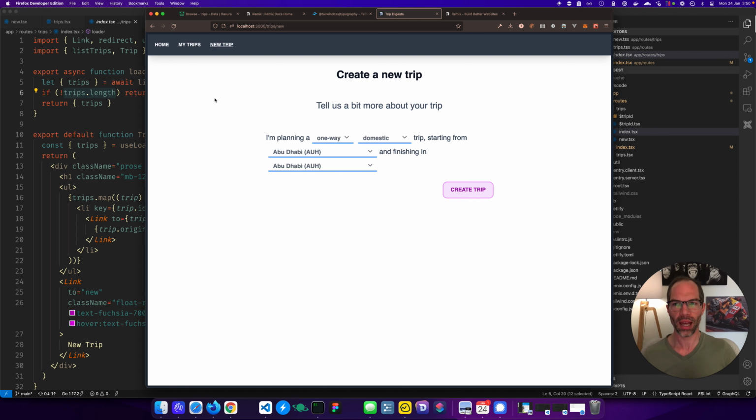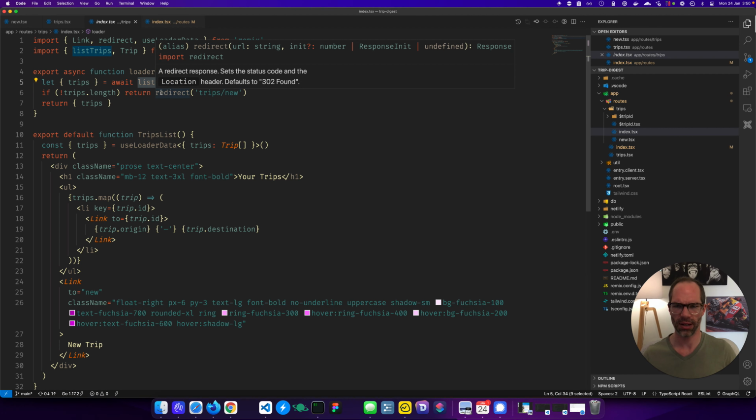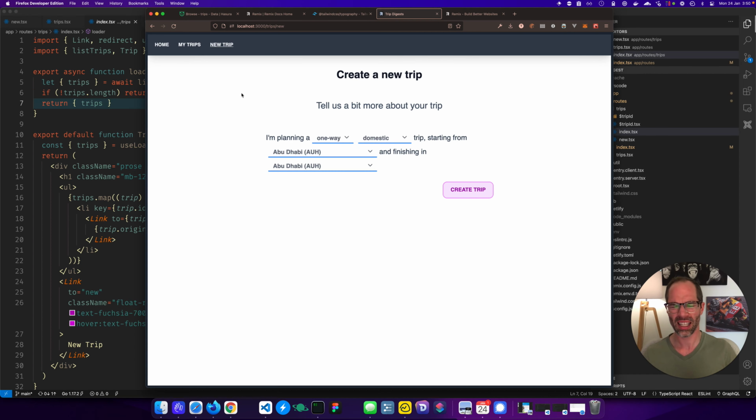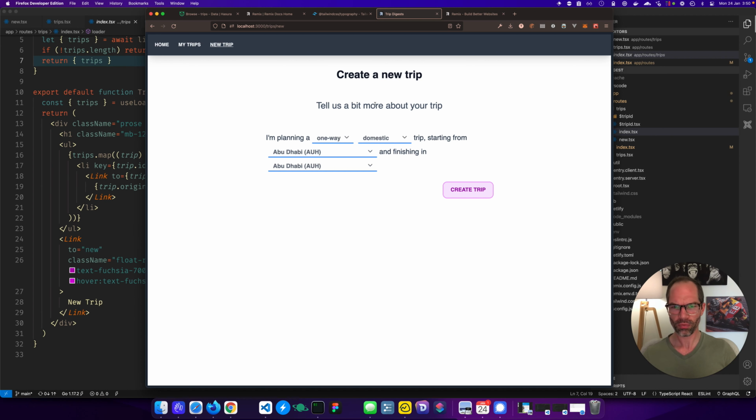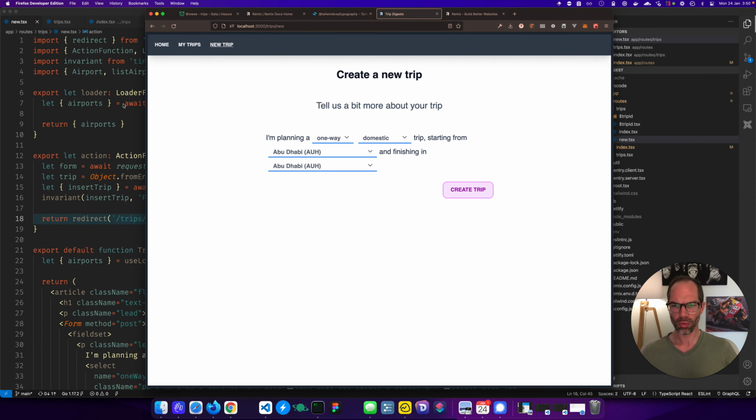So because we have no trips, if I go to my trips, it's going to keep pushing me back to new because I don't have a trip. That's this loader function that is constantly being listened to, checking for trips, and going, no, you don't have any, go back to new. So that's kind of nice. I like that logic. Let's have a look here. So in this is our create new trip component. This is really just a matter of pulling out the airports.